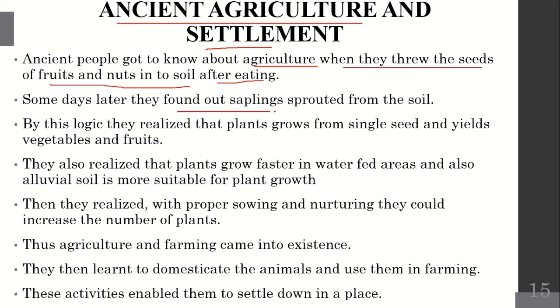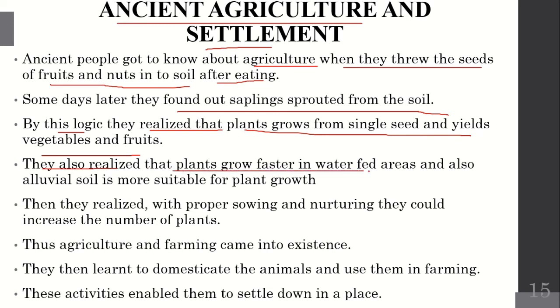Some days later, they found saplings sprouted from the soil. When they saw the sprouts coming out from the soil, they had the idea to grow paddy. By this logic, they realized that plants grow from a single seed and yield vegetables and fruits. They also realized that plants grow faster in water-fed areas, and also that alluvial soil is more suitable for plant growth. So plants grow faster where there is a water facility, and the soil is also one of the sources in which plants can grow successfully. That's why they found out about alluvial soil.